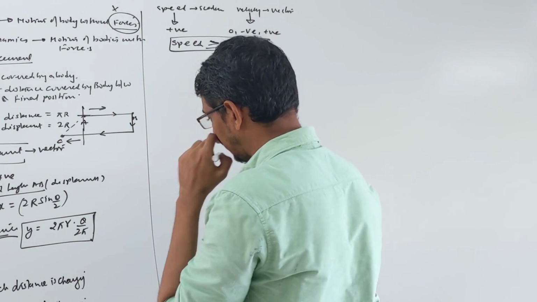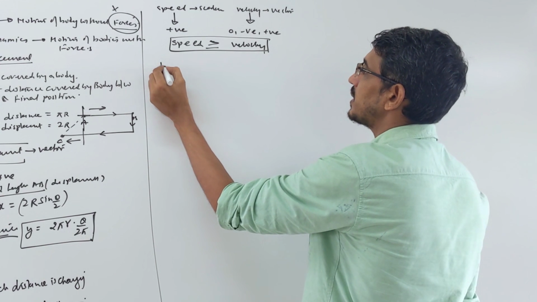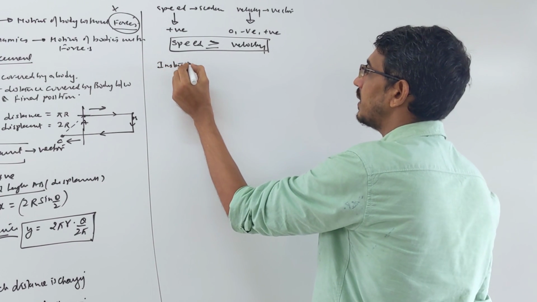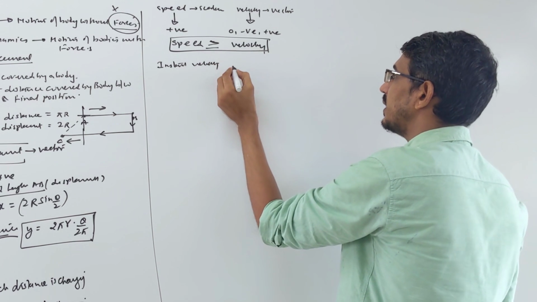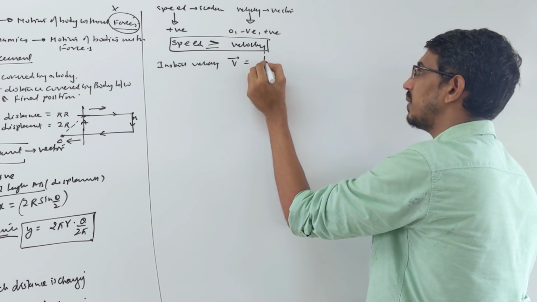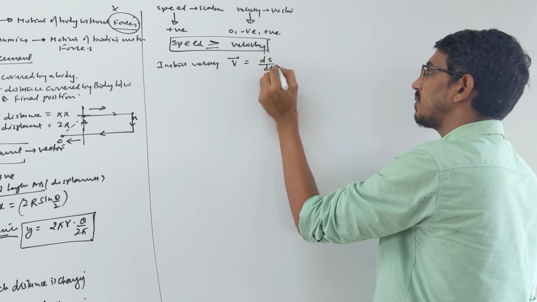Suppose you want to write instantaneous speed or velocity. I said velocity, then how do you write it? Velocity at any instant is given by v vector, which is simply the rate of change of displacement.